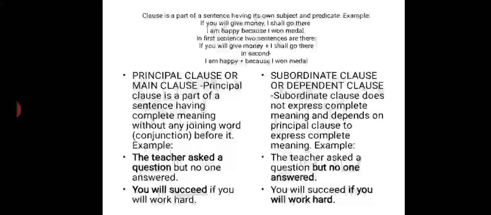It means the second part, but no one answered, is totally dependent on the first part, that means on the principal clause. In the same way, you will succeed if you will work hard. Here you see, if you will work hard is totally dependent on you will succeed, I mean on the principal clause. So here, but no one answered, this is a subordinate clause. If you will work hard, this is a subordinate clause.